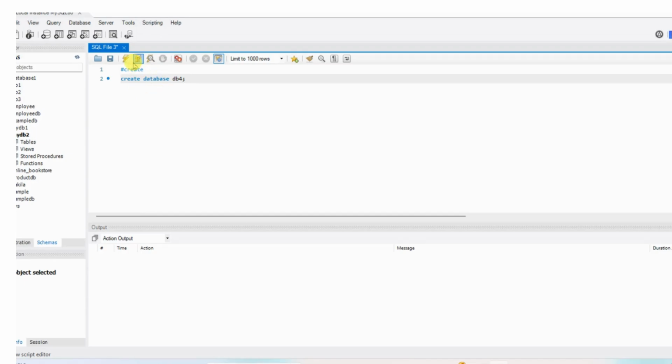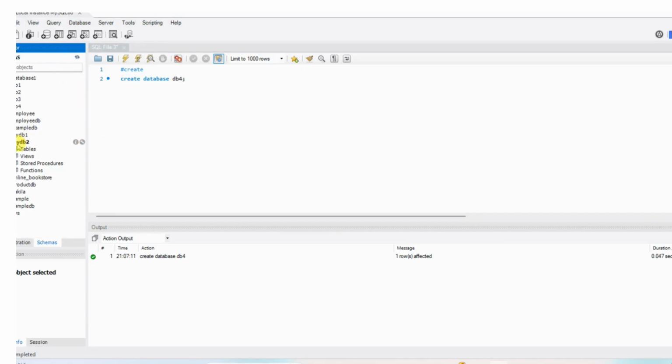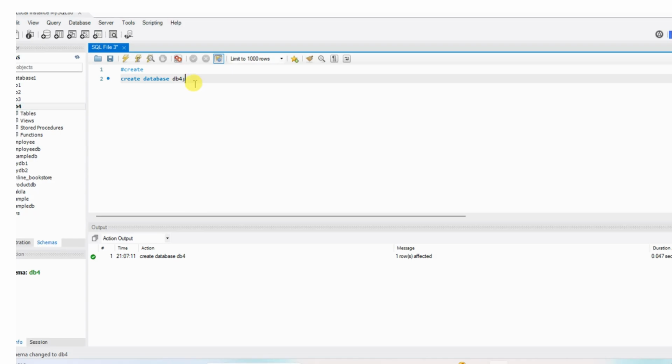So this is a database creation. Let me refresh this navigator, so this is db4. Just double click on this and it will be highlighted. Otherwise you can use db4.